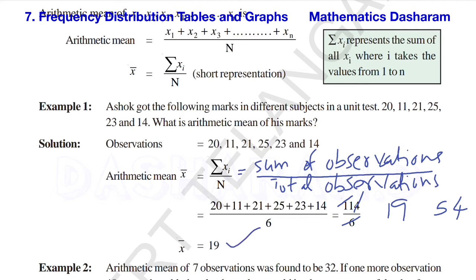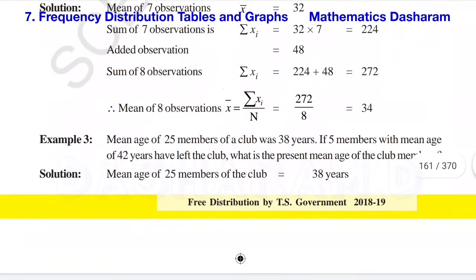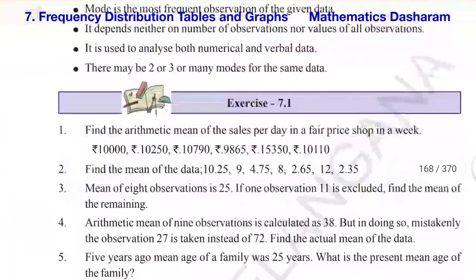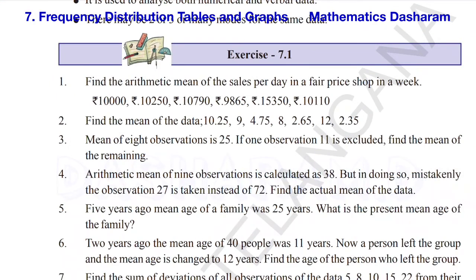Let's go to the exercise, exercise 7.1. Here is exercise 7.1, first problem. Find the arithmetic mean of the sales per day in a fair price shop in a week: 10,000, 10,250, 10,790, 9,865, 15,350, 10,110. Let's find out the arithmetic mean.